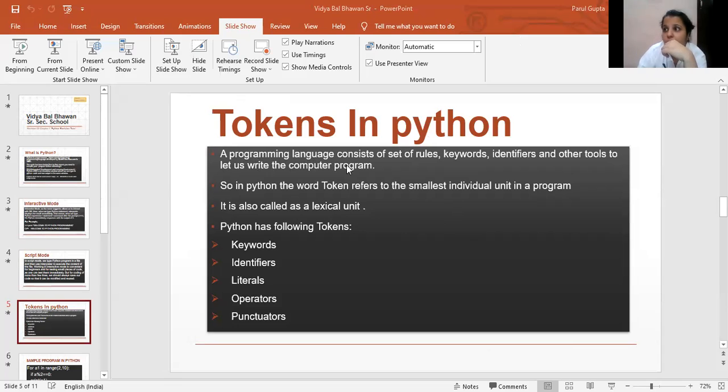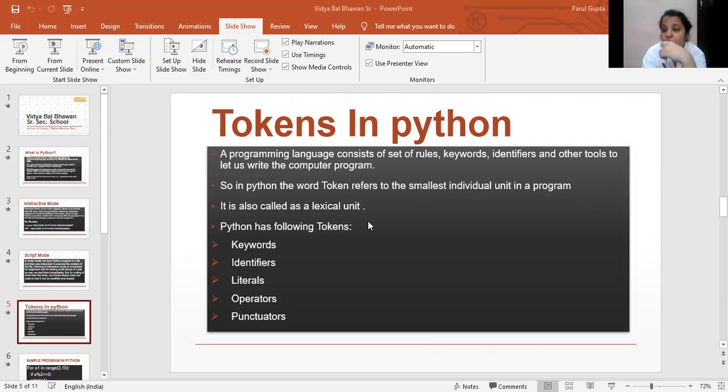Means if we are going to talk about any programming language, that programming language must contain some kind of rules or sets or keywords or identifiers. So according to that only one can write a computer program in that particular programming language. So here, tokens in Python: in Python the word token refers to the smallest individual unit in a program. It is also called a lexical unit.